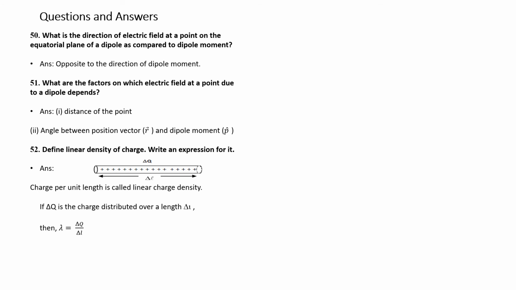Please see here, this is a linear rod of length L. This is a uniformly charged conductor of length L. The charge is delta Q. Charge per unit length is called the linear charge density. See, this is the definition. Therefore, if delta Q is the charge distributed over the length delta L, then the charge density is defined as lambda is equal to delta Q by delta L. Please remember this. This is the linear charge density.